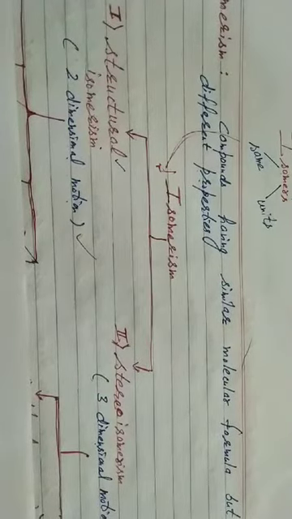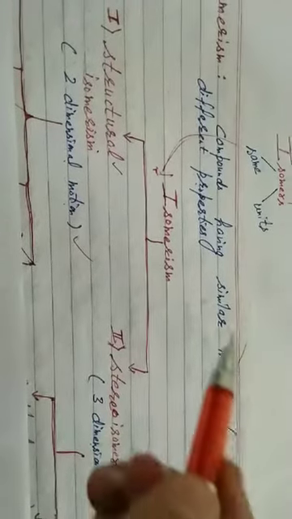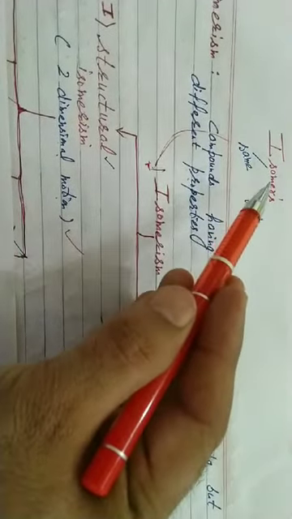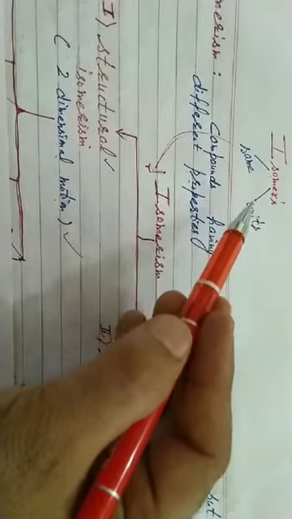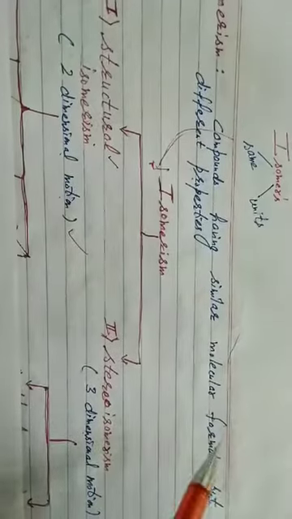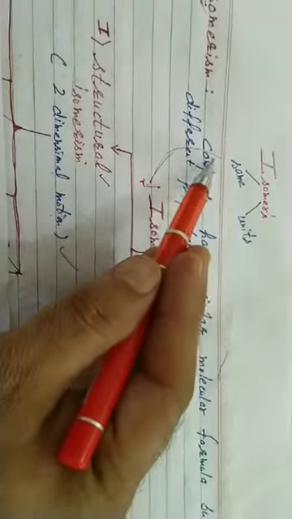Hello students, today our topic is isomerism in organic compounds. The term isomerism is derived from the Greek word isomers. Iso means same and mers means unit. Same units, that is similar molecular formula. Compounds having similar molecular formula but different properties are called isomers, and this process is called